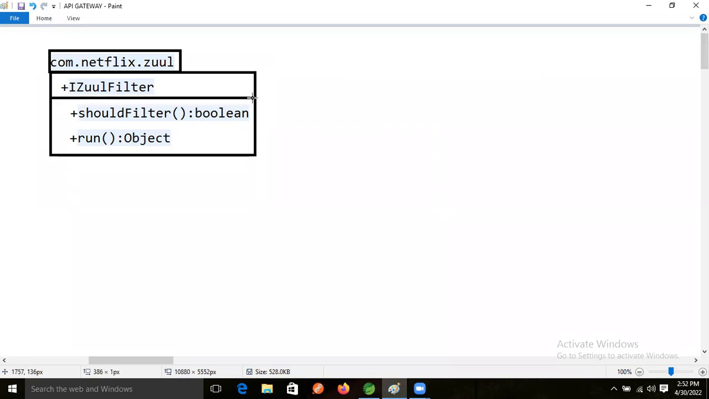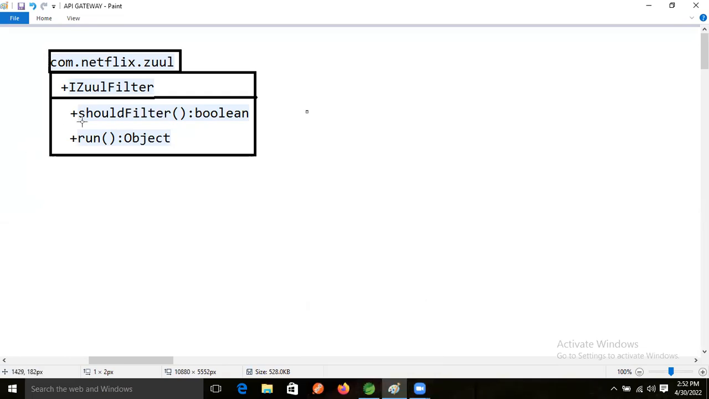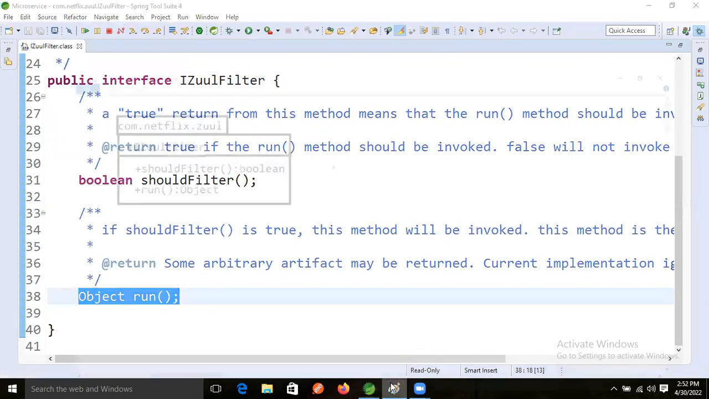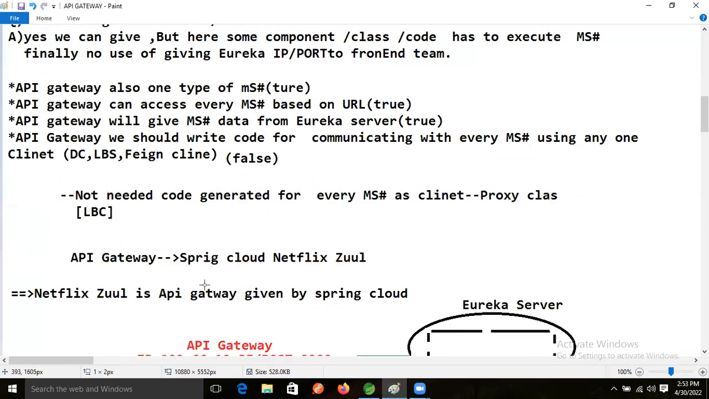Fine, right? After that, its implementation class is also there. Two methods are there in its implementation class. Four methods, I said. I want a filter, and for this method's implementation only I'm giving it, guys. Where are those methods now? I just explained it, right?